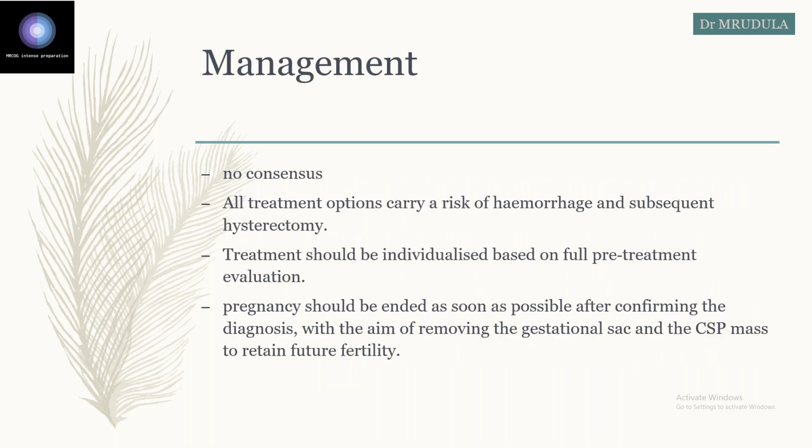Now, management options. There are various management options that have been explored for caesarean scar ectopic pregnancy, but the final word is there is no consensus on the exact type of management. All treatment options carry a risk of hemorrhage and subsequent hysterectomy. The treatment of caesarean scar ectopic should be individualized, and the important thing is the pregnancy should be ended as soon as possible. Because if you want to retain future fertility, you have to remove the gestational sac and the scar pregnancy.